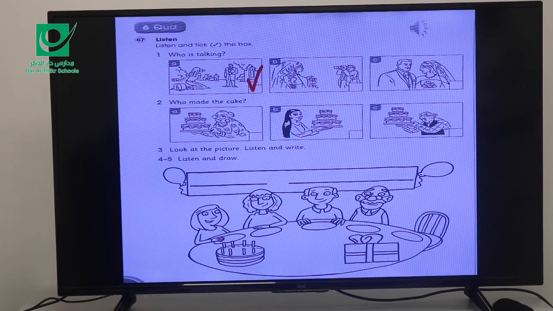2. That's a very pretty cake. It tastes nice too. I wonder who made it. Did your grandmother make it? No, my grandfather made it.